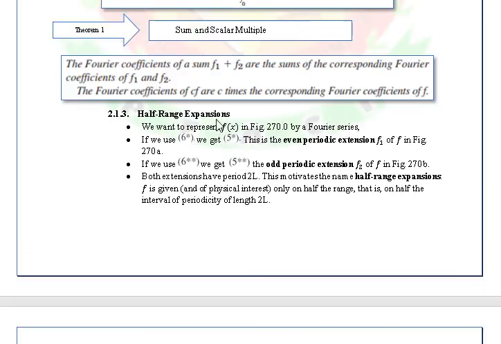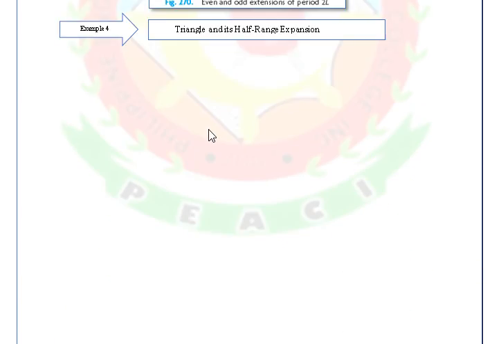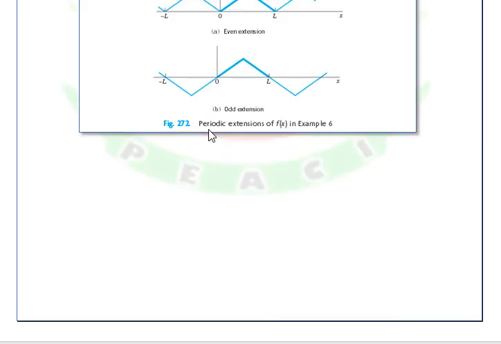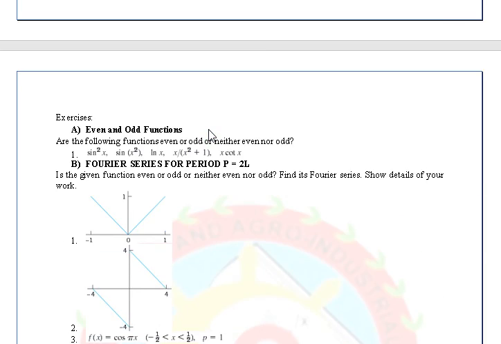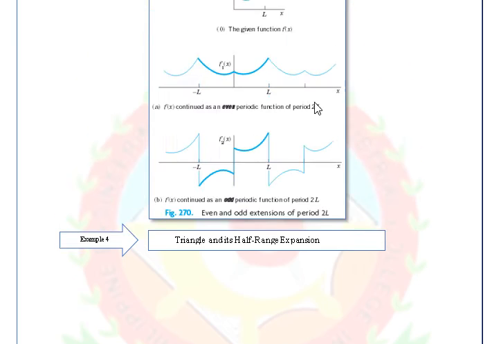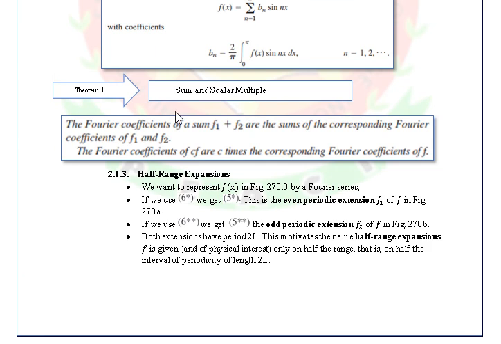So we have here the representation of half range expansion, and we have also here an example. So please read that one as well. So once again, these are just a simplification on how to deal with the Fourier analysis, no?